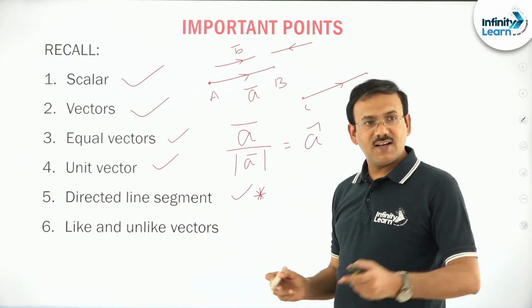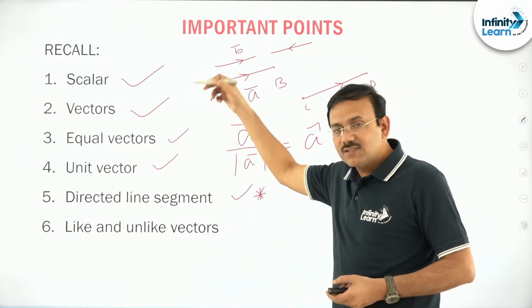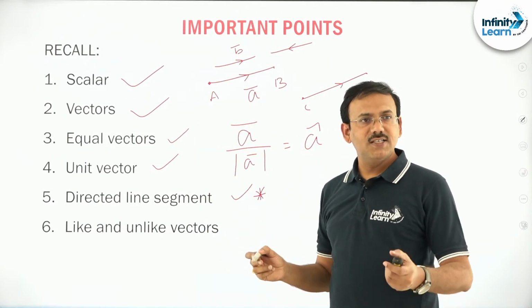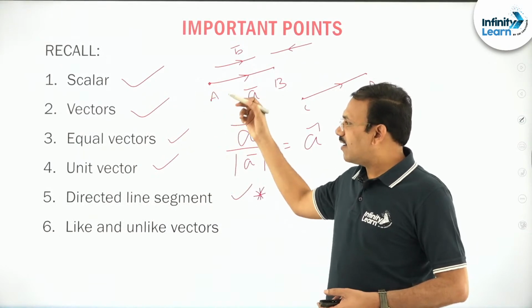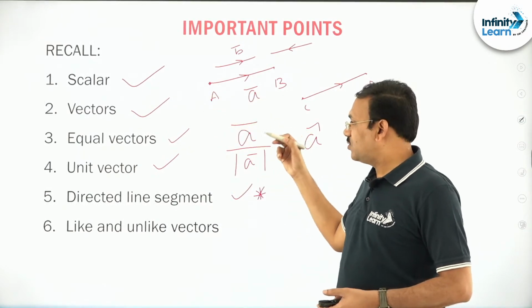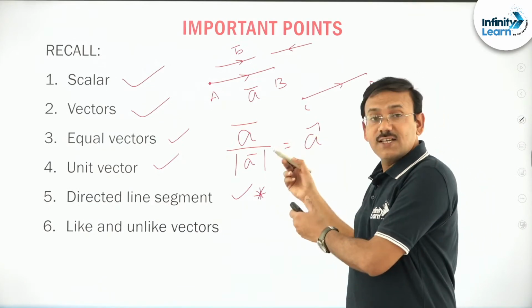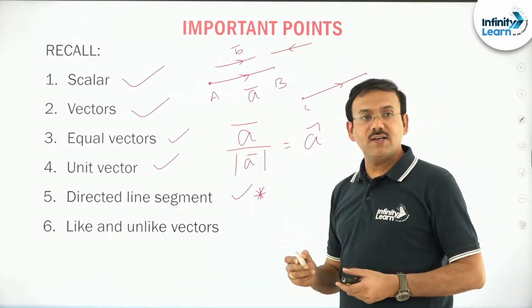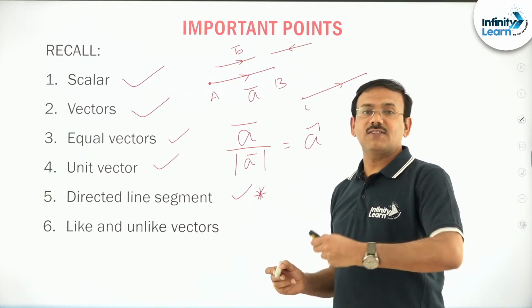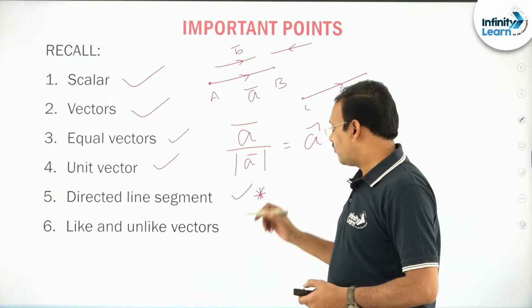So I'm just telling about the basic terminology. What is scalar, vector, equal vectors, unit vector, how we can understand a vector as a directed line segment, as well as like vectors and unlike vectors, okay, fine.